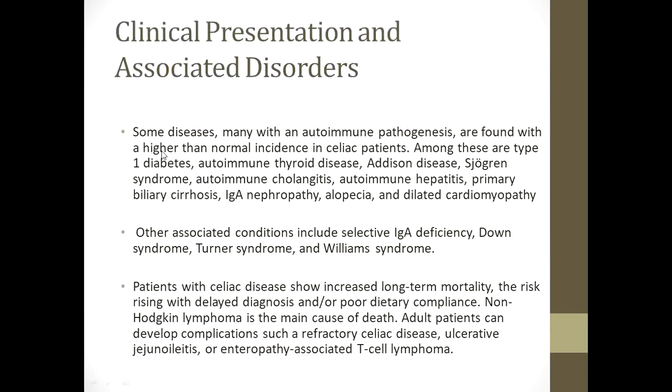So, as I've already discussed, patients with celiac disease show increased long-term mortality, the risk rising with delayed diagnosis and/or poor dietary compliance. Non-Hodgkin lymphoma (NHL) is the main cause of death. Adult patients can develop complications such as refractory celiac disease, ulcerative jejunoileitis, or enteropathy-associated T-cell lymphoma.